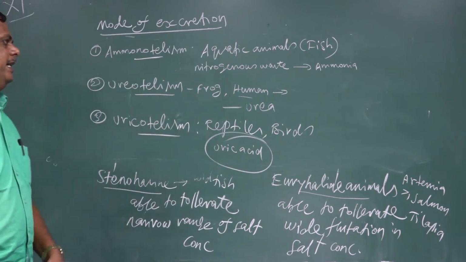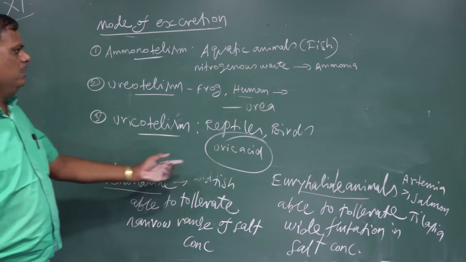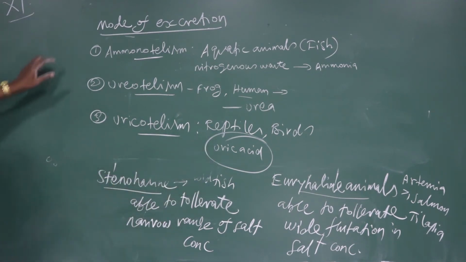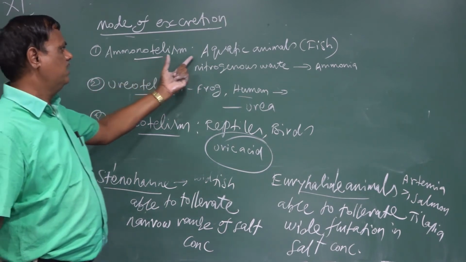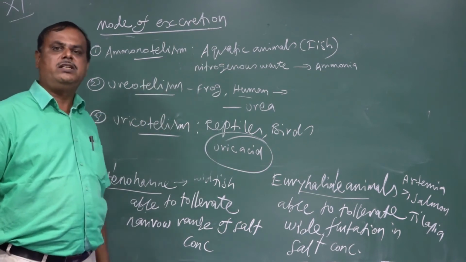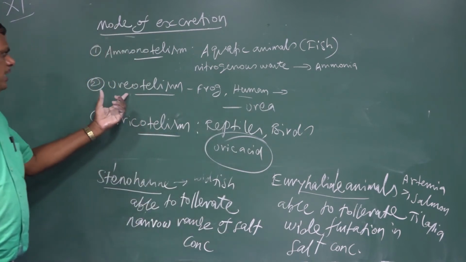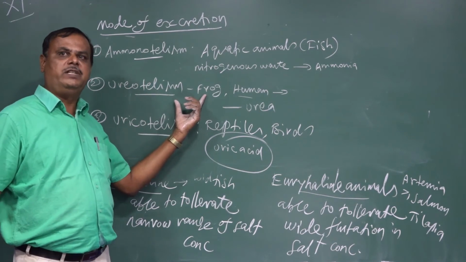That comes in the category called uricotelic animals. These are the modes of excretion. Ammonotelism means mostly aquatic animals, for example fish and other aquatic animals, that release nitrogenous waste in the form of ammonia. That is called ammonotelism. Ureotelism, either terrestrial or semi-terrestrial animals, release nitrogenous waste as urea.